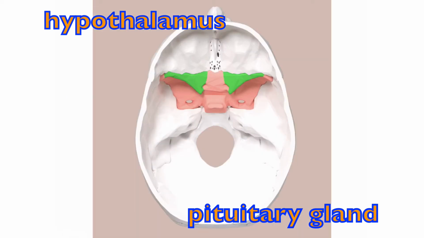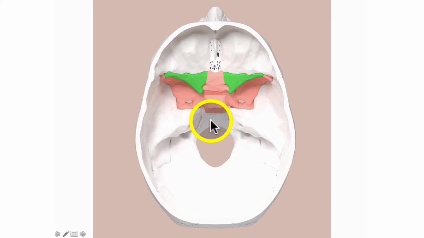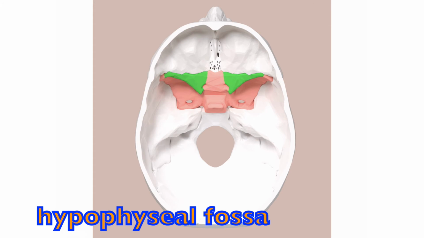If we look at this image right here, we're looking at the interior of the skull. Highlighted in pink and green is the sphenoid bone. And this region right here is known as the sella turcica. The depression at the bottom of the sella turcica is known as the hypophyseal fossa, and that is directly where the pituitary gland resides. It sits in the hypophyseal fossa.